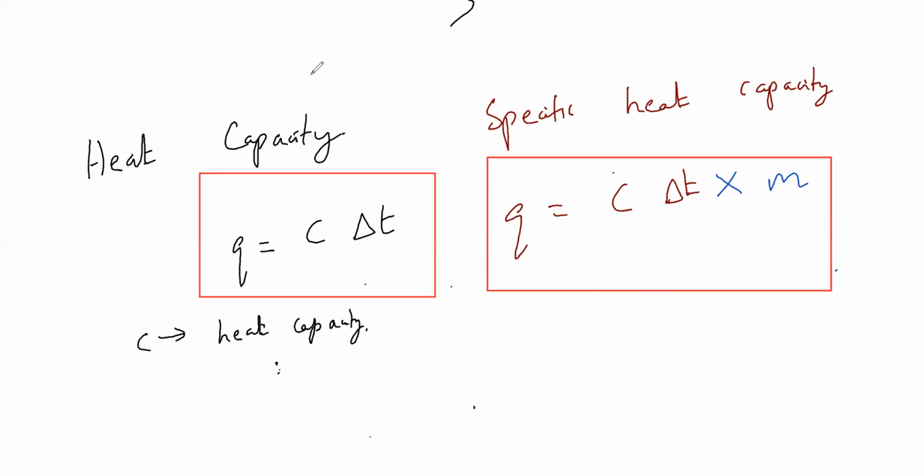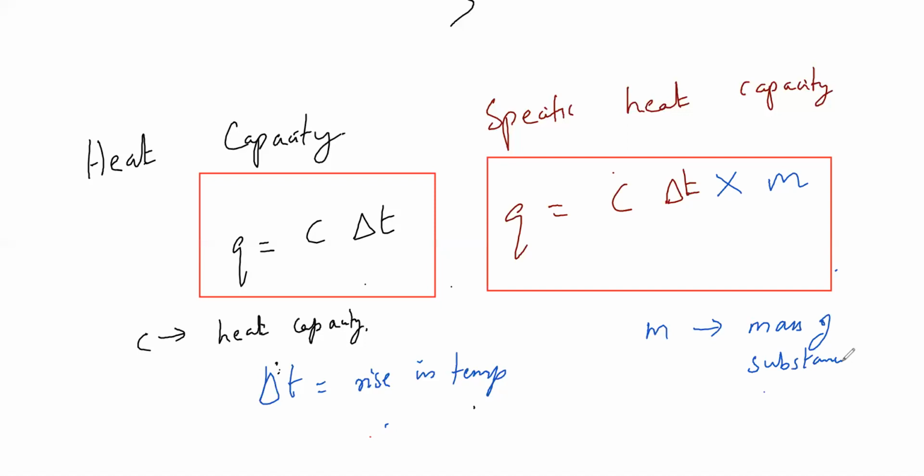And if you ask me what is this delta T, I'll write it down here. Delta T is nothing but the rise in temperature or change in temperature. Correct? Fine. And what is M? Mass of the substance. So just multiply by M and it changes it to specific heat capacity. This is how we have to learn. If you learn like this, it will be very easy.